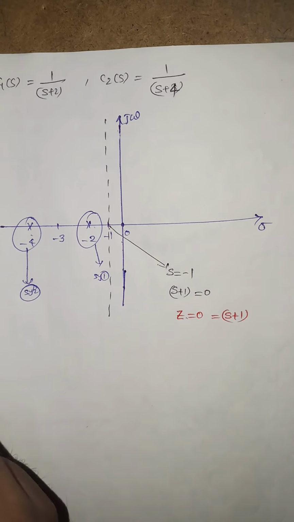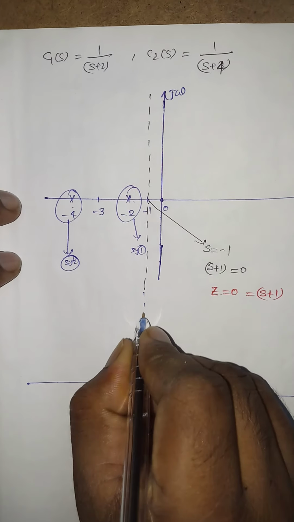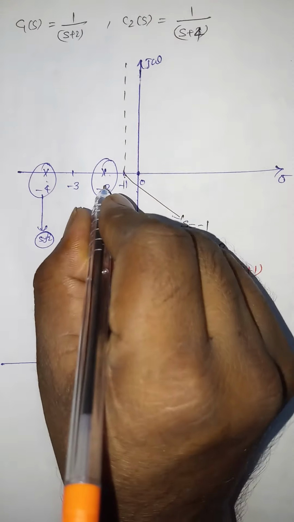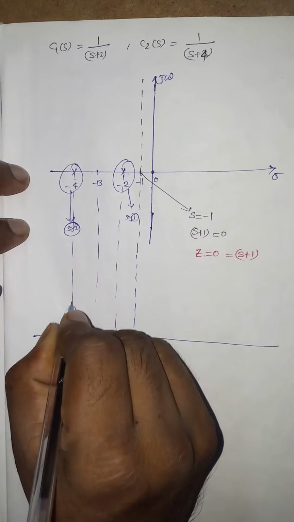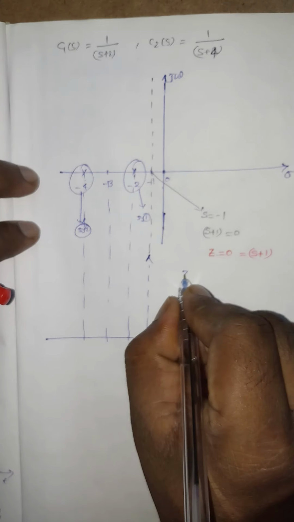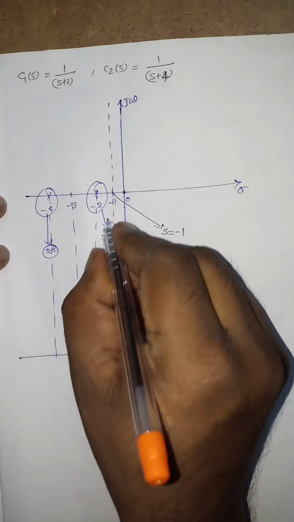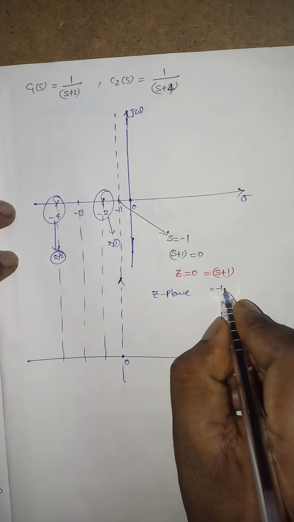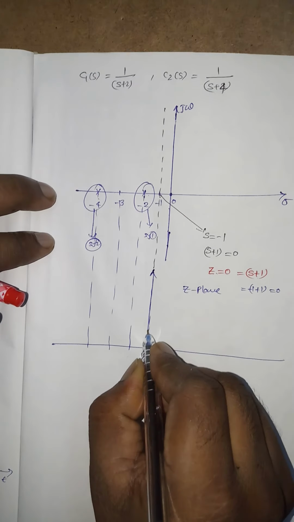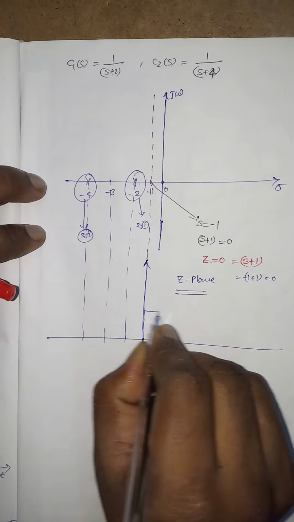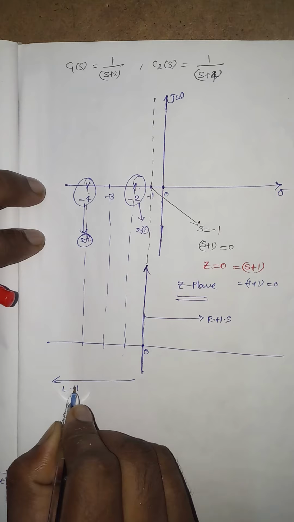That means if I take a graph here, this is the Z plane, and here Z is equal to 0. Why? Because whenever S is equal to minus 1, if I substitute minus 1 plus 1, that is equal to 0. So this is the imaginary axis of the Z plane. This is the right half of the S plane, and this is the left half of the S plane, and this is the imaginary axis.